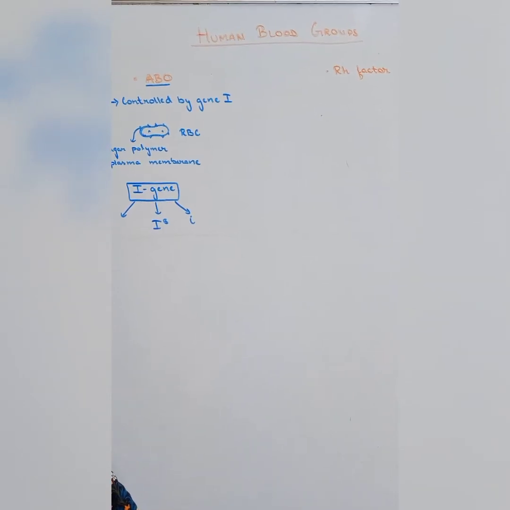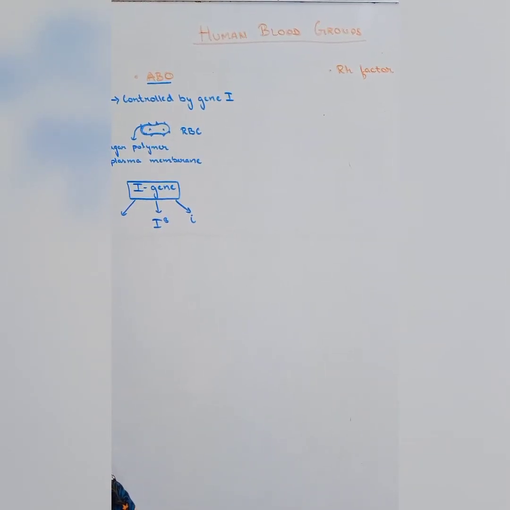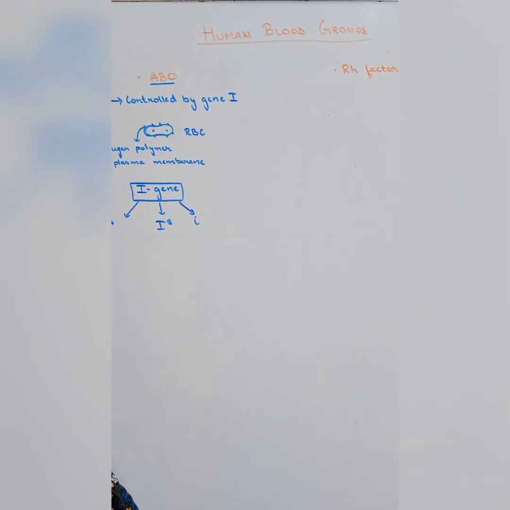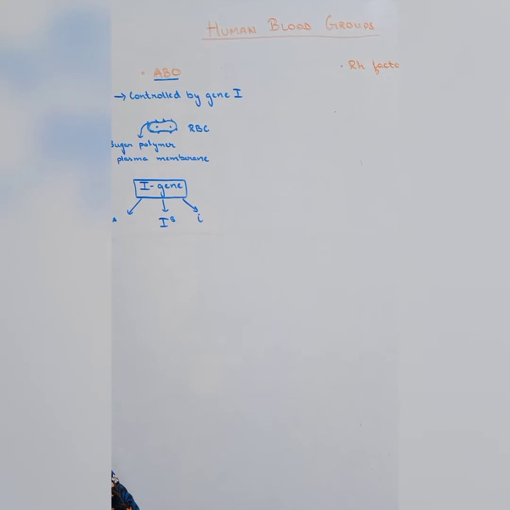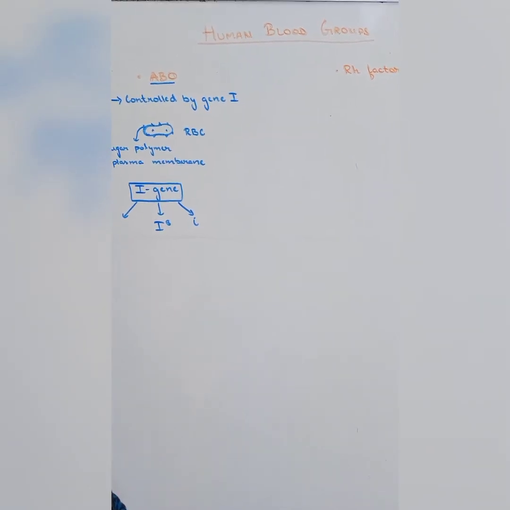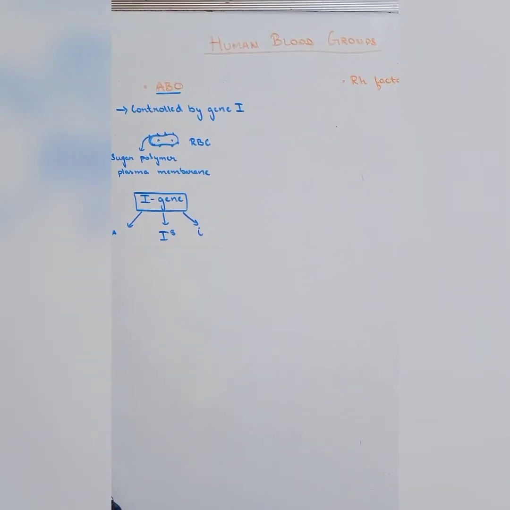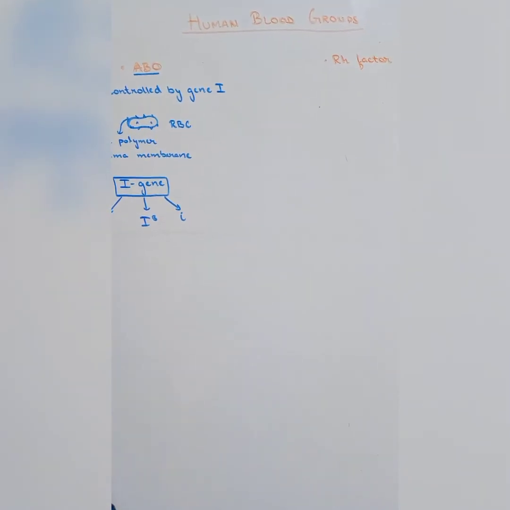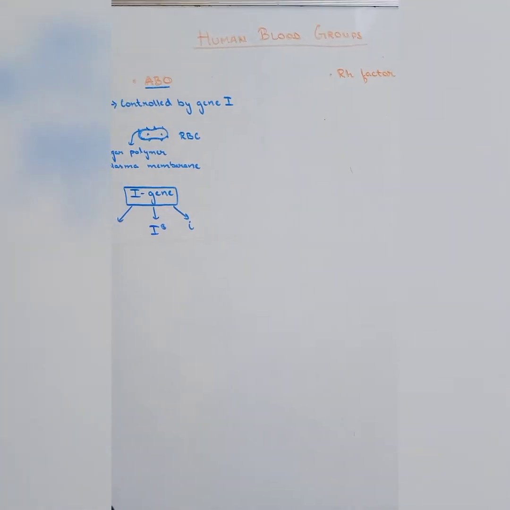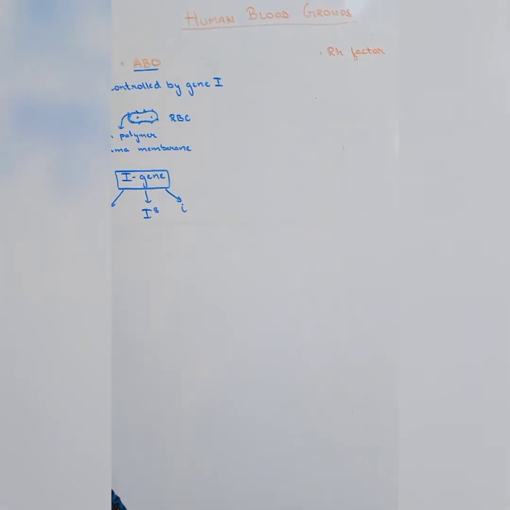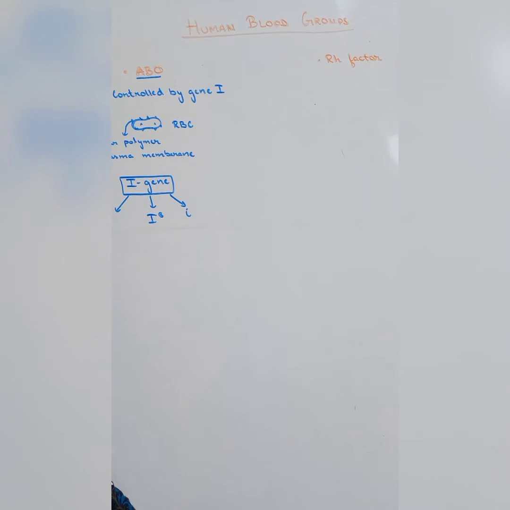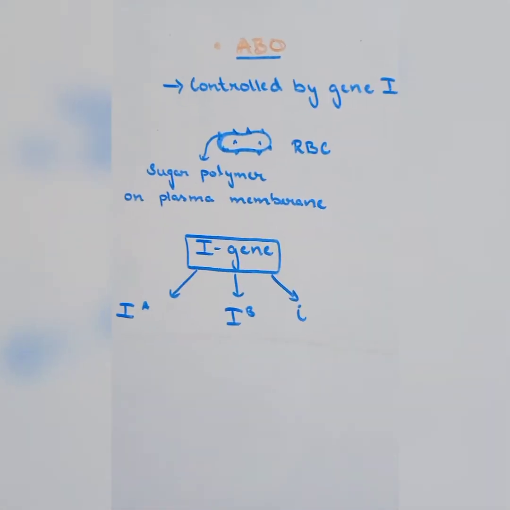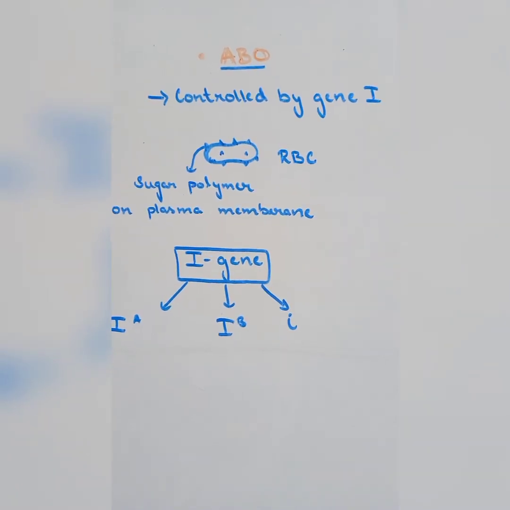Hello, students. You might have heard in drama or in real life that people demand a particular kind of blood, which shows that humans have different blood groups. The blood groups are classified under 30 types, but here we will be studying the most famous blood grouping, that is ABO blood grouping, which was given by Karl Landsteiner.